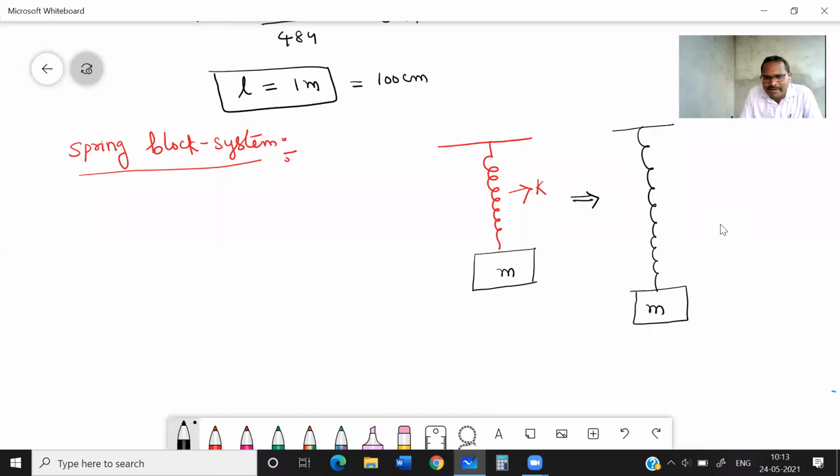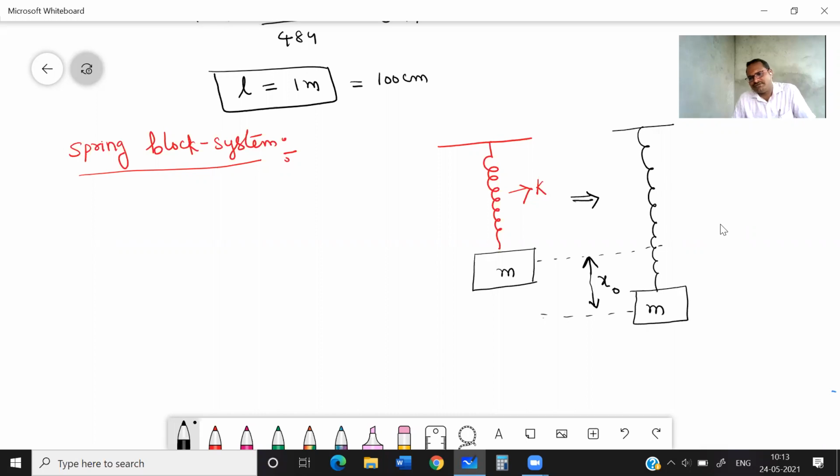How much will it expand? Let us suppose it is expanding by a length L or L naught or x naught, your wish. Some x naught it is expanding.